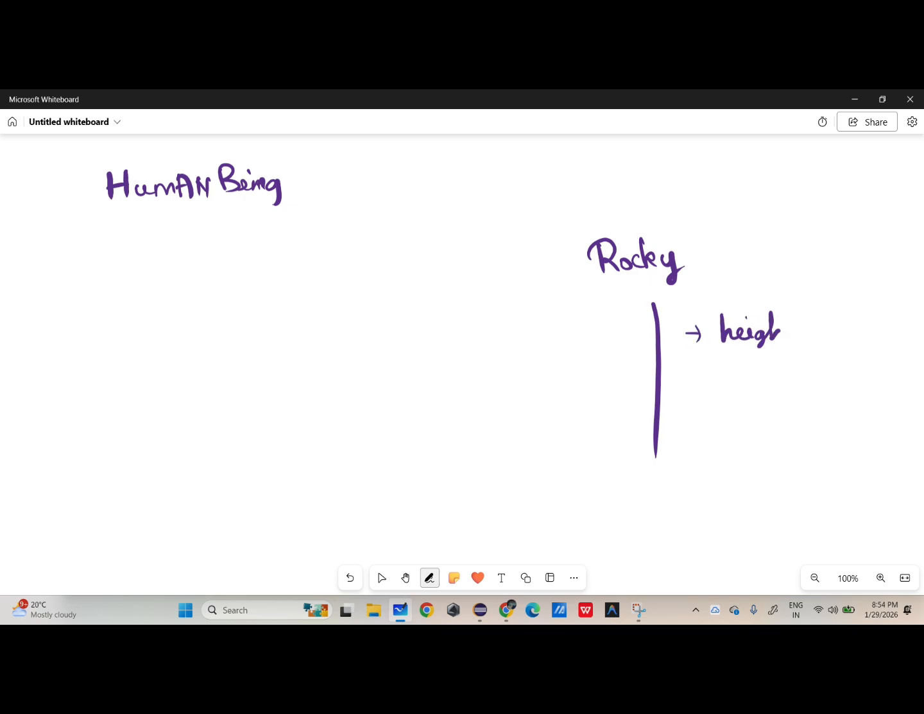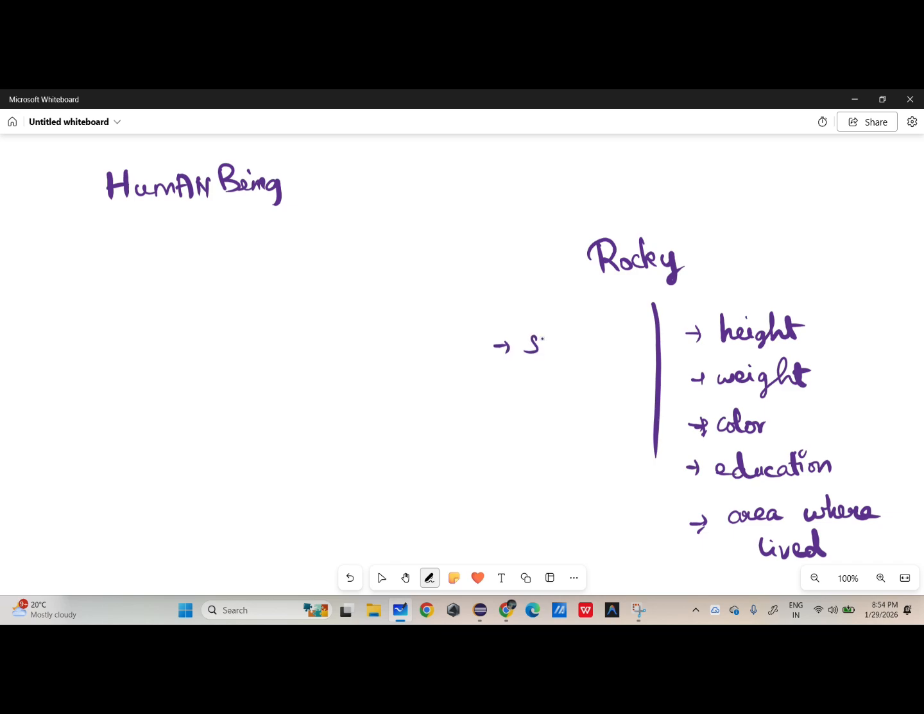Height, weight, color, education, area, the area where he lived, the living place. Likewise, he has some attributes. Methods means maybe he can sing, he can swim, he can dance. So likewise he has some behavior.